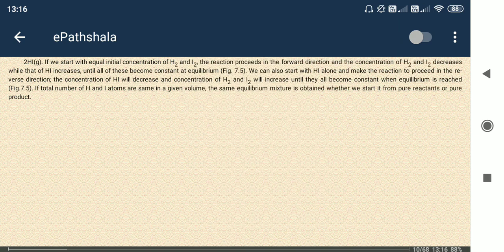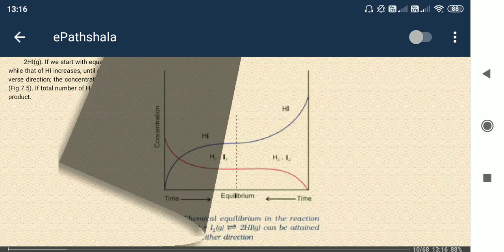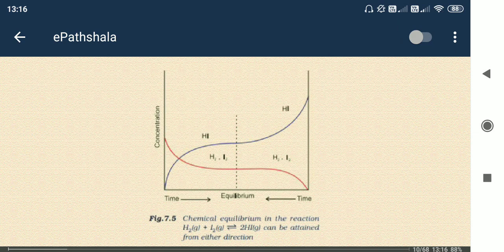So here one thing is interesting. H2 plus N2 gives NH3, right? Le Chatelier's principle applies here. Suppose a container has H2 plus N2 that is changing to NH3, and all three are present in the container.